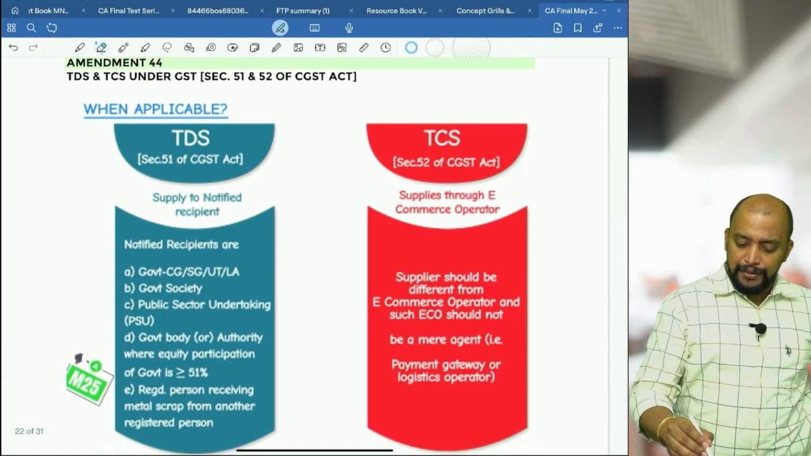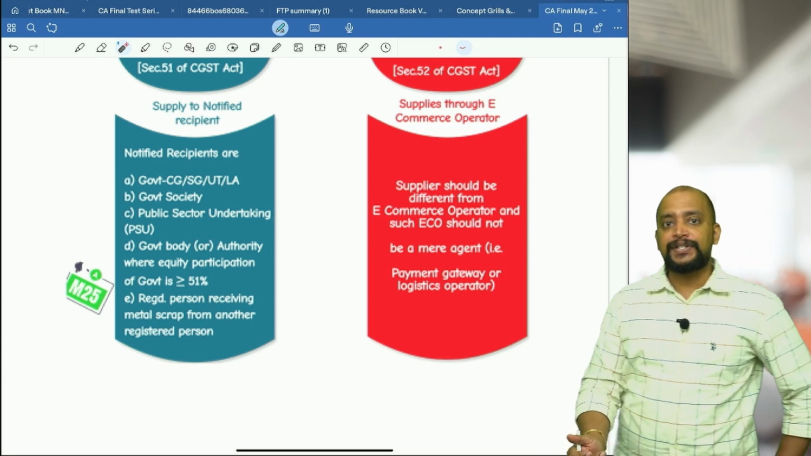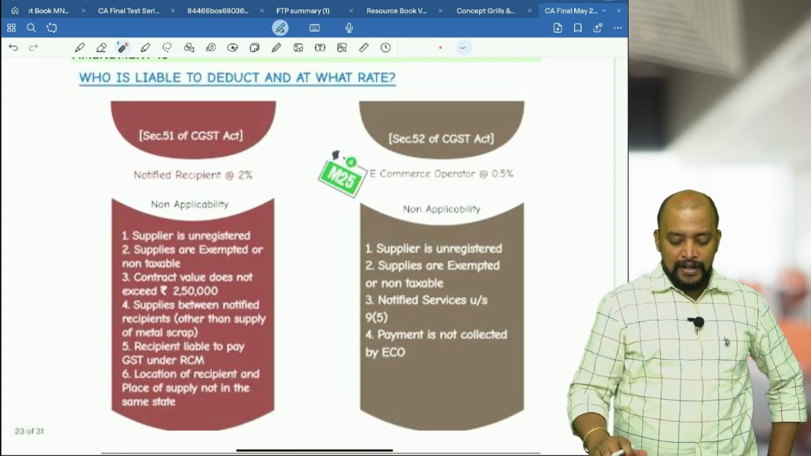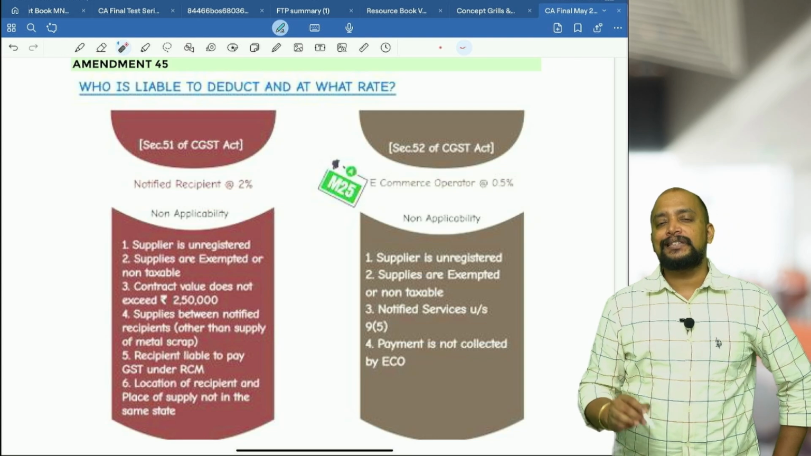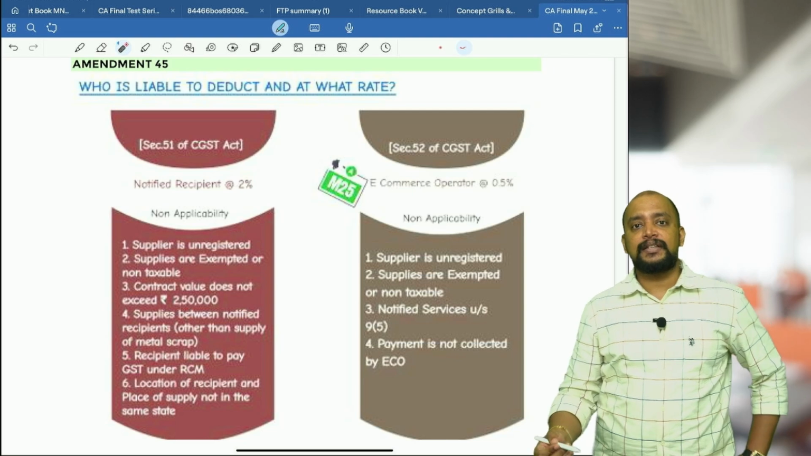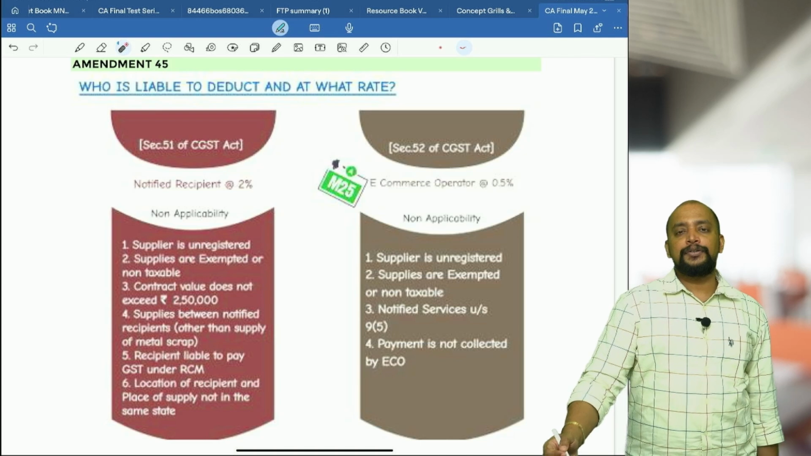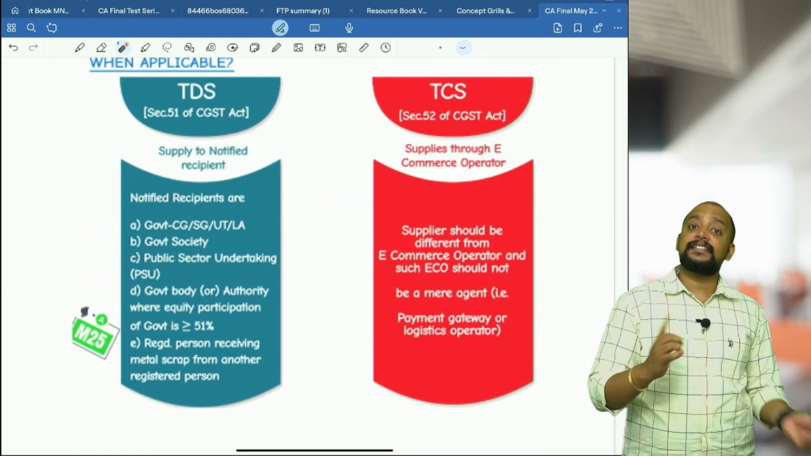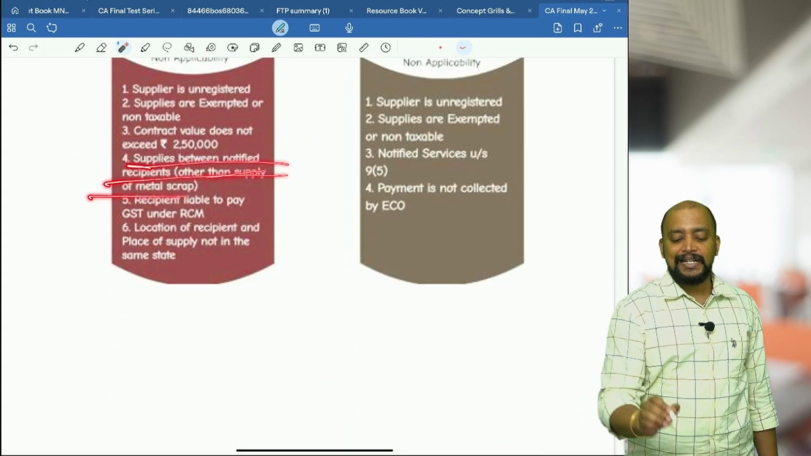Next amendment is related to TDS, already we know. Whenever there is a supply of metal scrap by a registered person to another registered person, TDS will be applicable. And what is the rate at which TDS will be applicable? 2%. But one point is there, between notified recipients, usually TDS is not there. However, other than supply of metal scrap, for example, between government and PSU, if there is any supply, there is no TDS because they are notified recipients. Government is also notified, PSU is also notified. But if there is a supply of metal scrap, definitely TDS will be applicable, that is this. So, supplies between notified recipients other than supply of metal scrap.